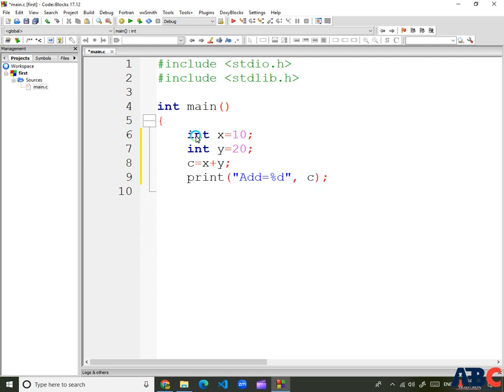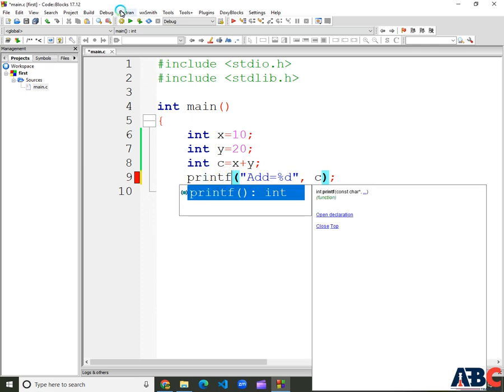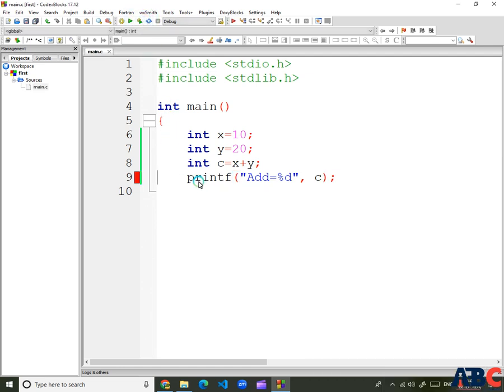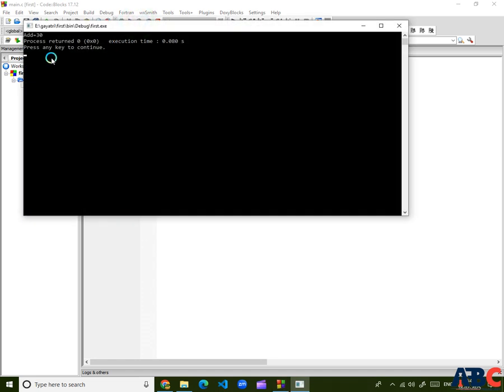So x is my variable, y is my variable, also c is my variable. Normally build and run. The int data type will be declared here. Build and run the printf statement, and the bracket will be closed here. So the output is addition is equal to 30.